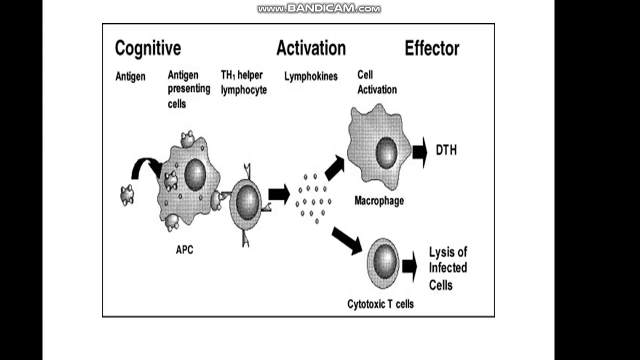There is the antigen, and here is the antigen presenting cell. Here is the Th1 helper, that is type 1 helper lymphocyte. It produces lymphokines that activate the cells, and monocytes convert into macrophages, and here this T lymphocyte is activated into cytotoxic T cells, and that leads to lysis of infected cells.